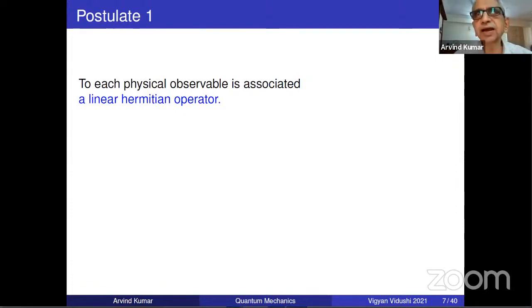This is something I am doing based on some books, and my own numbering may be somewhat different from others. There is nothing universal about numbering. Of course, postulates are universal, but numbering is not universal. So it is different from how we talk about Newton's first law of motion, second law of motion, or the first law of thermodynamics. That numbering is universal.